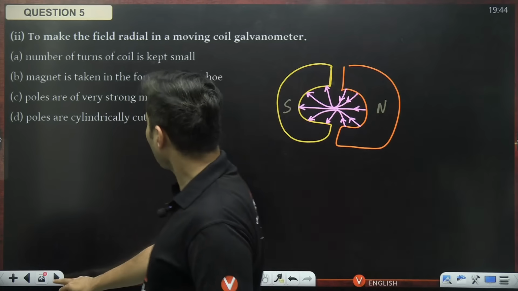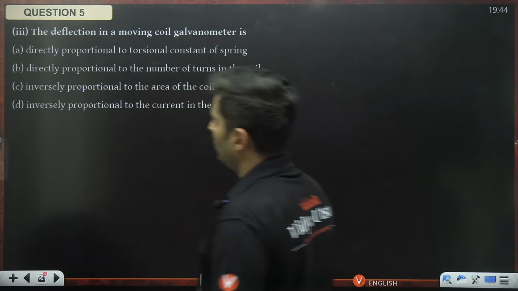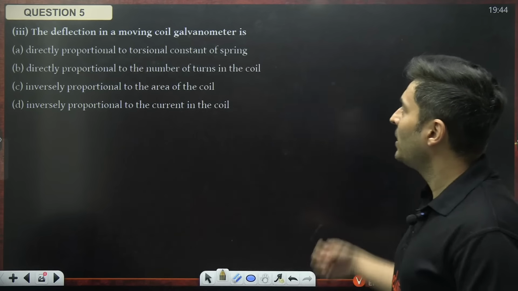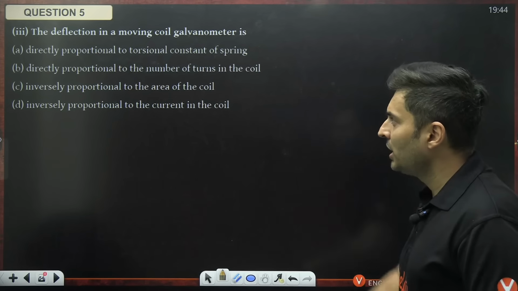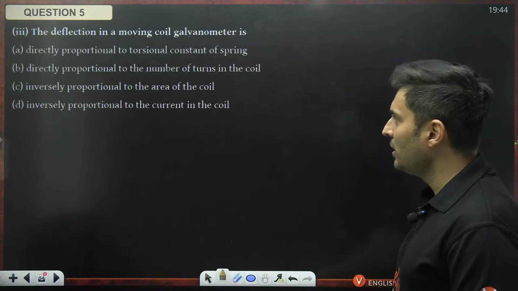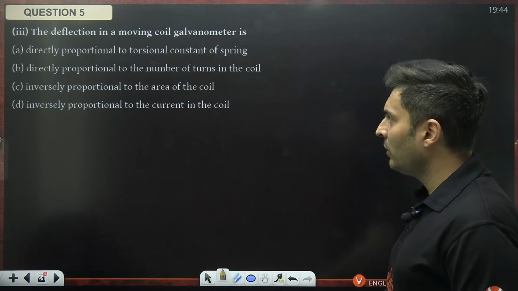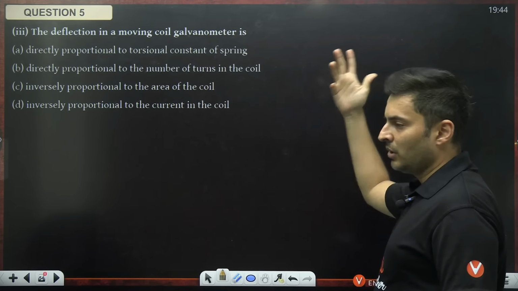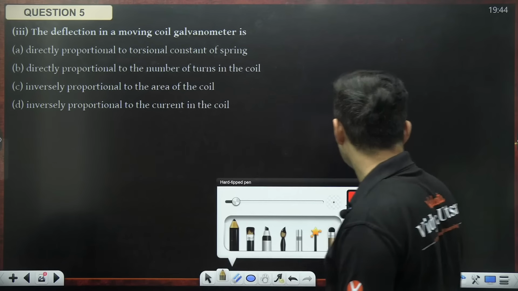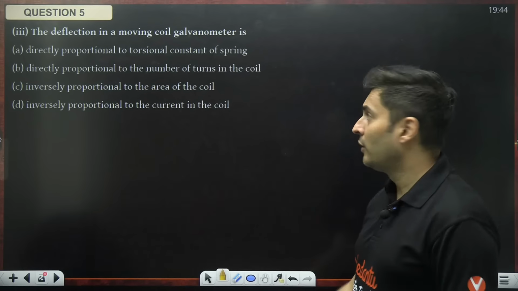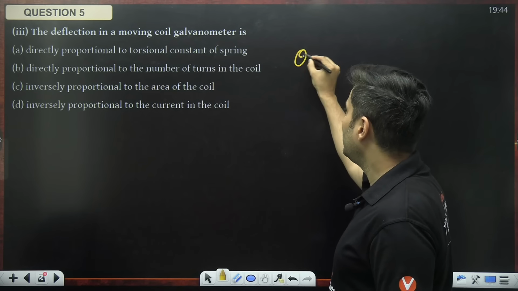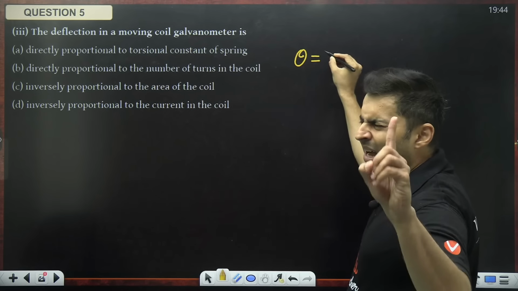All right. Next question. The deflection in a moving coil galvanometer is directly proportional to torsional constant, directly proportional to the number of turns, inversely proportional to the area of the coil, inversely proportional to the current. My God, all these things. The deflection in a moving coil galvanometer. Well, theta is equal to basketball.